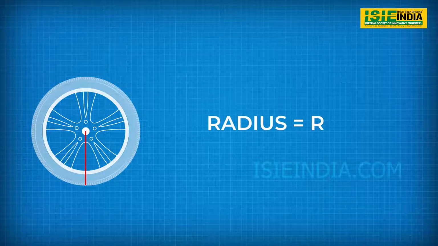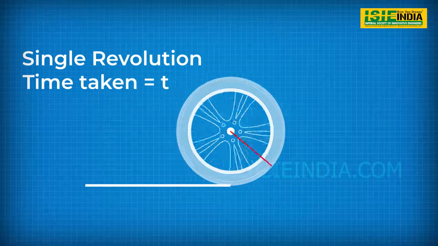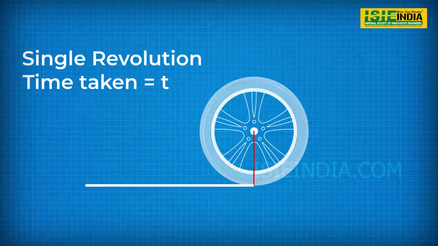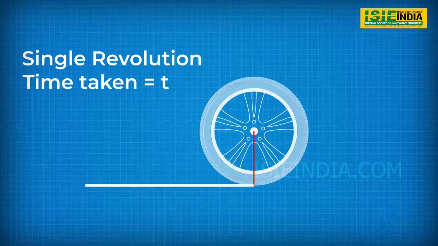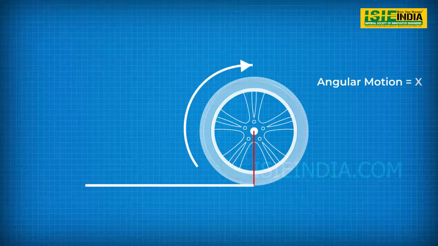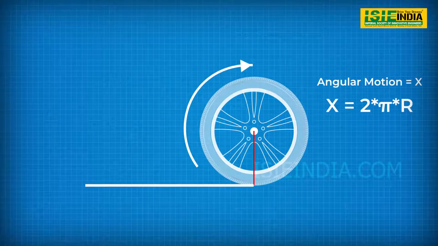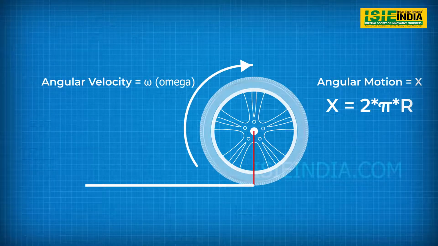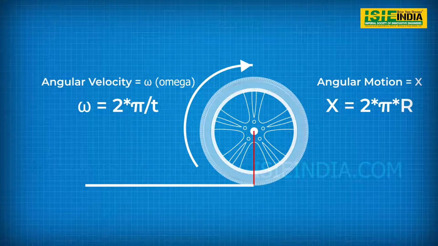Suppose the wheel is having a radius of r and it completes a single revolution in a given time t. Now in this scenario, the angular motion x of the wheel can be given as 2 pi r and the angular velocity omega as 2 pi divided by t.